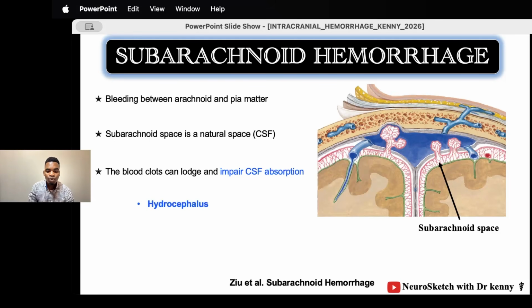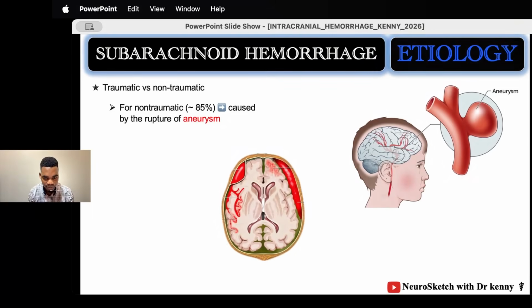That occurs in subarachnoid hemorrhage if the blood clots lodge into the arachnoid granulations, making it difficult for the CSF to be absorbed back into circulation through the dural venous sinuses.